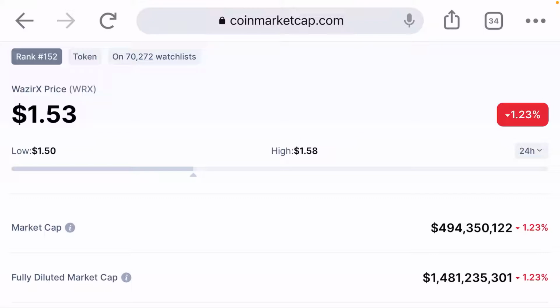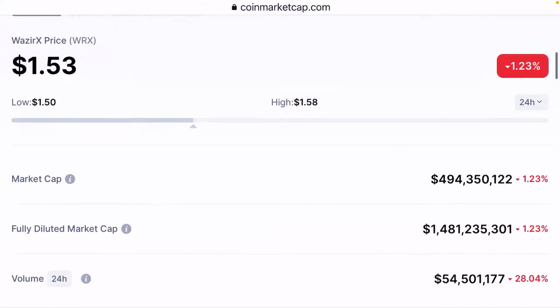My friends, the price, as you can see on the screen, is 1.53 USD, and the Wazir X price is down 1.23%. So what's the reason the price is dumping, my friend, and what do we need to do to get a profit?